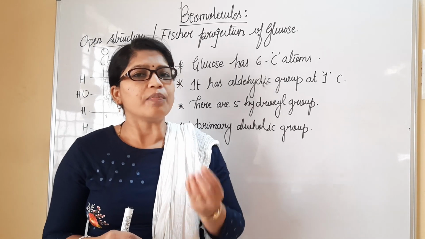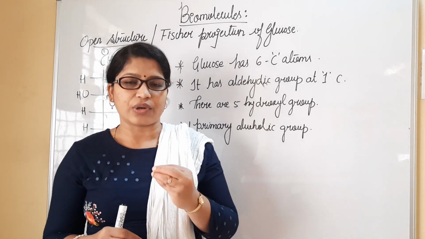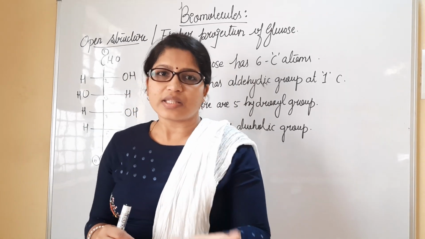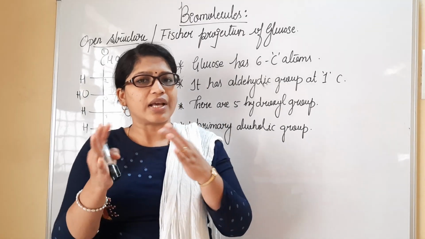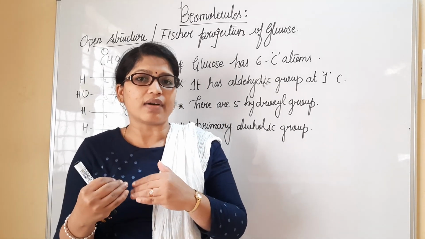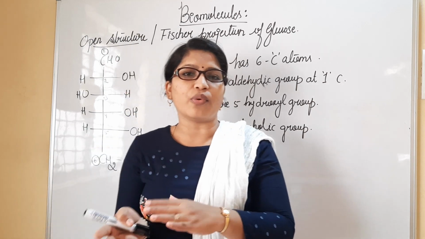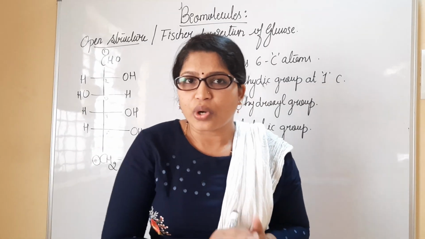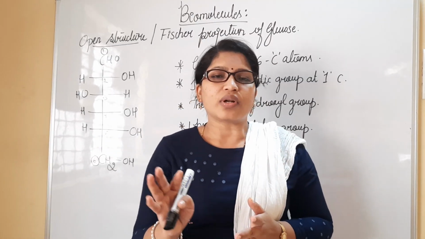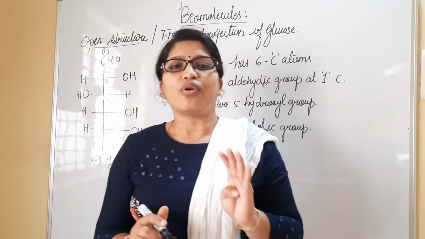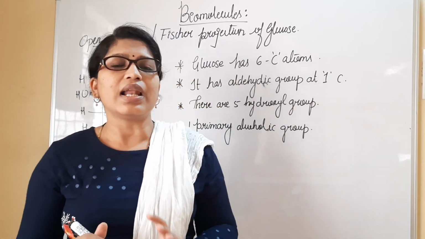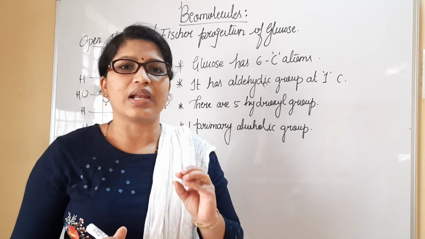Optical activity gives us dextrorotatory compounds as well as levorotatory compounds. Leave that aside, just understand there are 4 carbon atoms which are chiral in nature. They are said to be optically active.